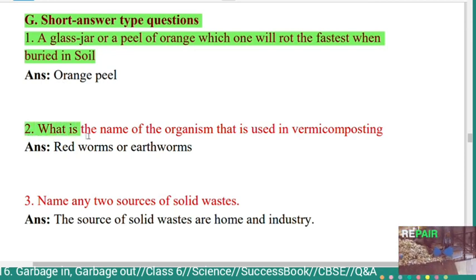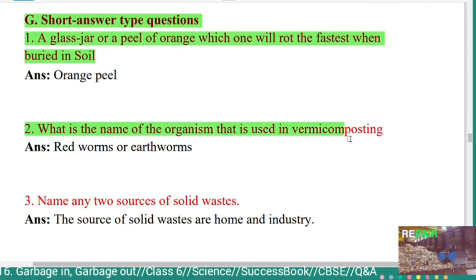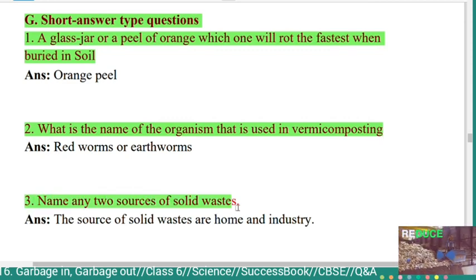Second question, what is the name of the organism that is used in vermicomposting? Answer: redworms or earthworms. So earthworms are used in vermicomposting. Third question, name any two sources of solid wastes. Answer: the sources of solid wastes are home and industry.